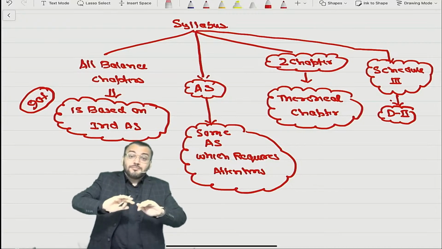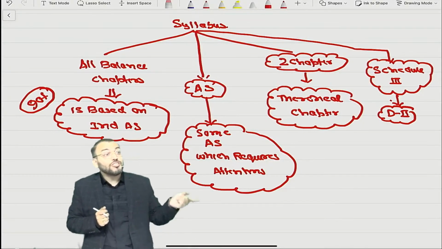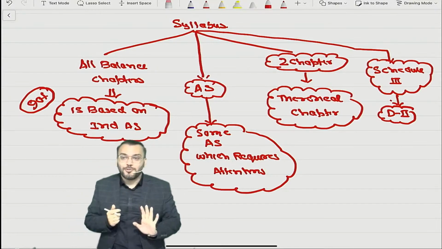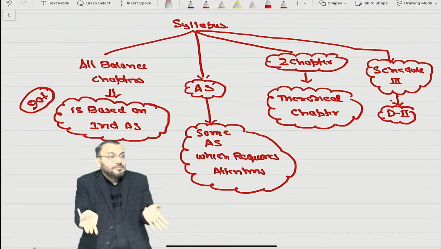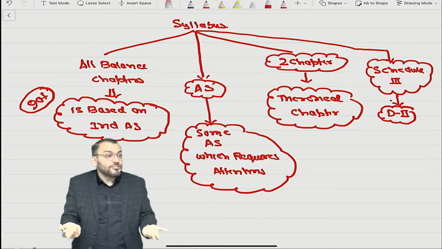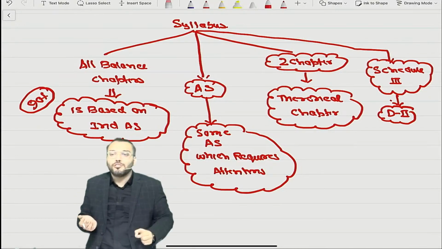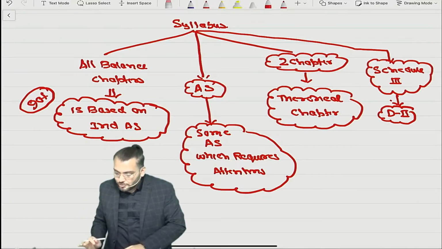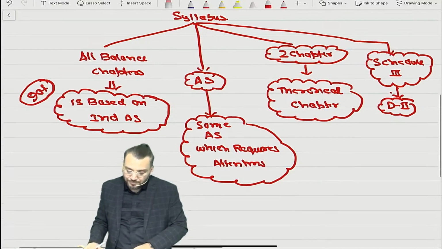In that chapter, some questions are very important, that I will inform you. Which question is important, which question is not important from examination point of view, that I will inform you. But which chapter is important, that I don't know. So that is not a relevant question. So before exam, don't ask me, sir, whether I will do this chapter or not. How can I say, baba? Understood? So all chapters are important.